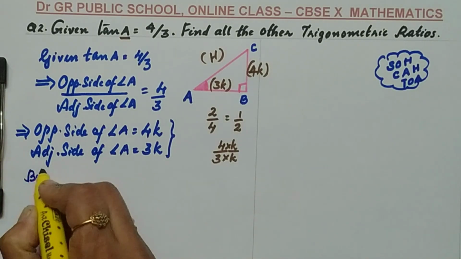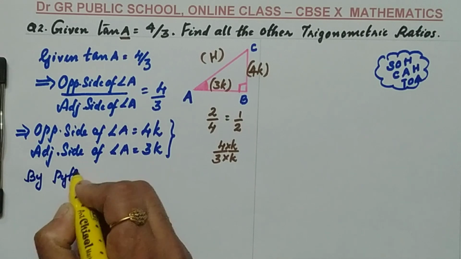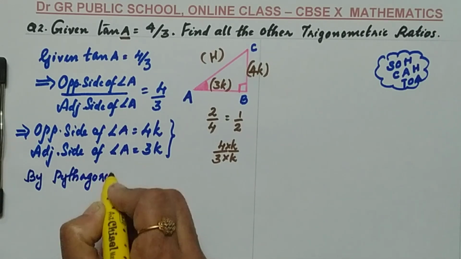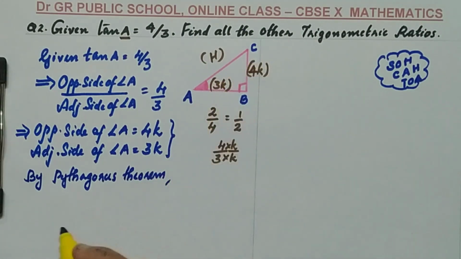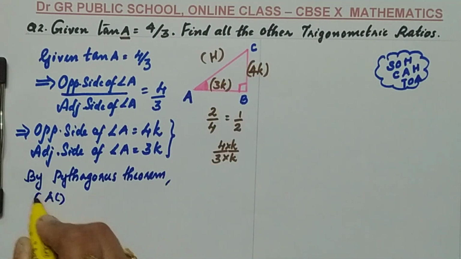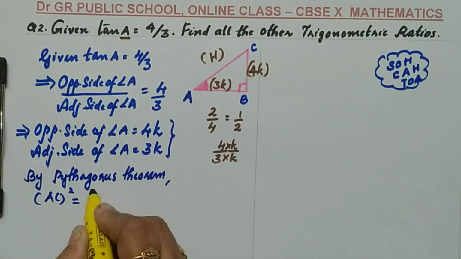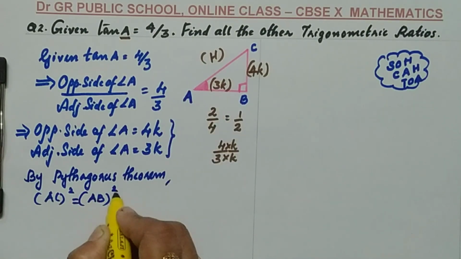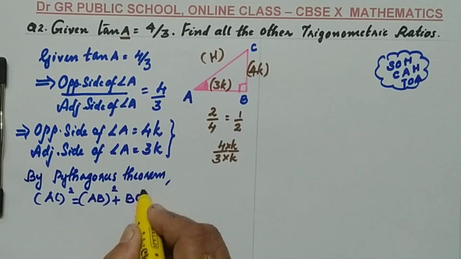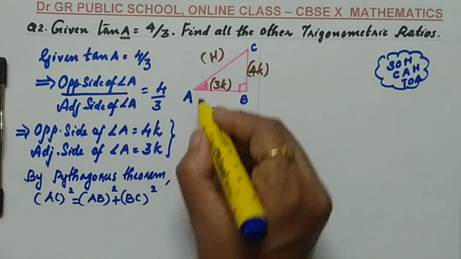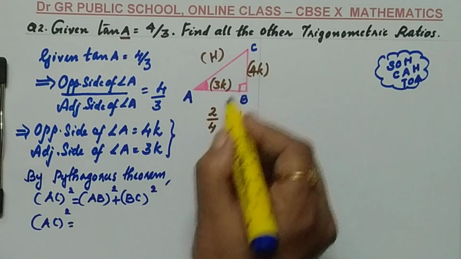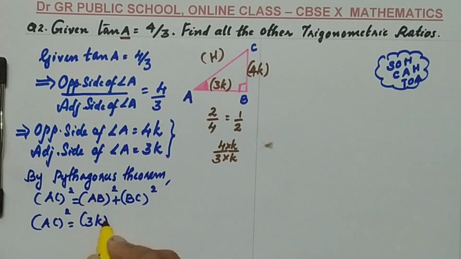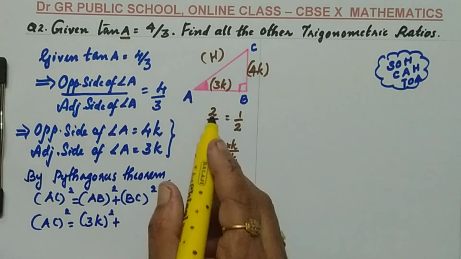By Pythagoras theorem, the hypotenuse square, AC square, equals the base AB square plus the altitude BC square. I am going to substitute the values. Hypotenuse I need to find, that is AC square equals AB, I can give the value 3k, the whole square, plus BC square. What is the value of BC?